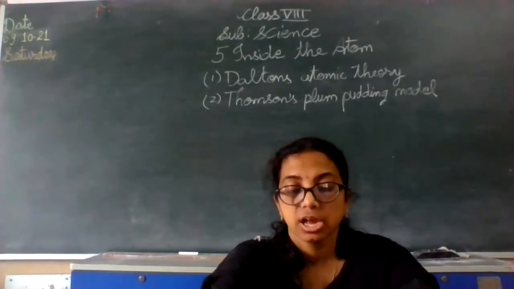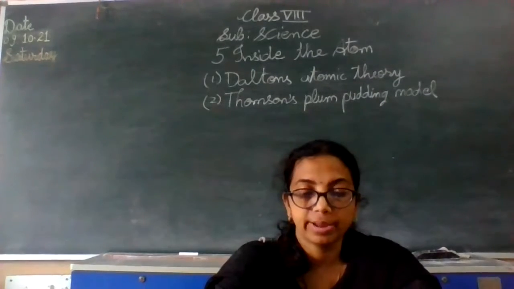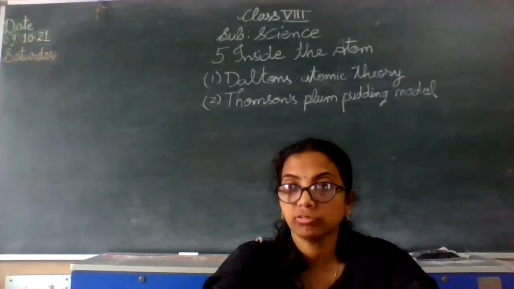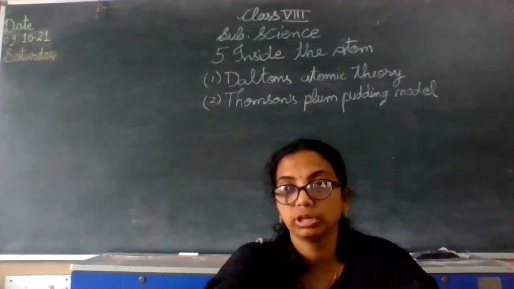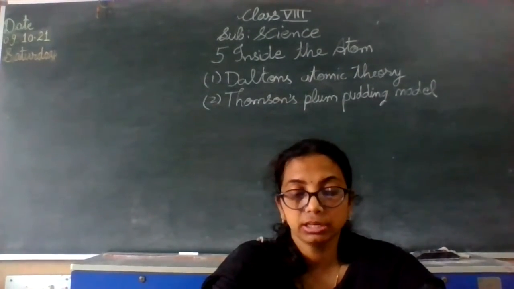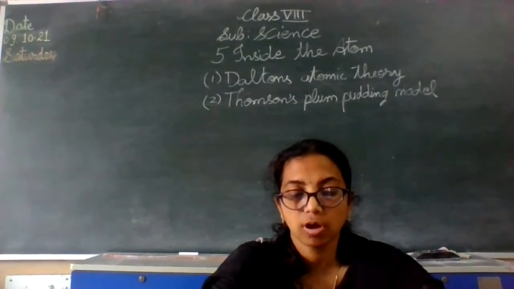He compared these charges with those of the hydrogen atom, and later these particles were named electrons. Firstly, he told that only negatively charged particles are present in the atom, and he compared them with the hydrogen atom.